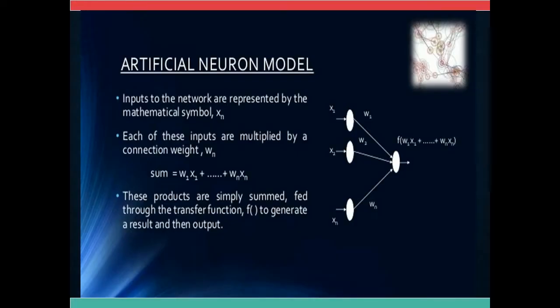Artificial neuron model. Inputs to the network are represented by the mathematical symbol x, and each of these inputs is multiplied by a connection weight w. The sum equals w1x1 plus up to wnxn, and these products are simply summed, fed through the transfer function f to generate a result and then output.